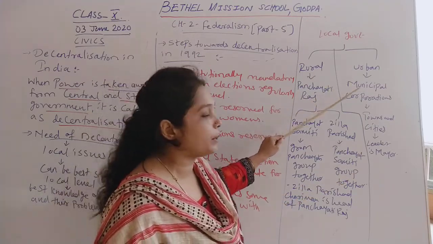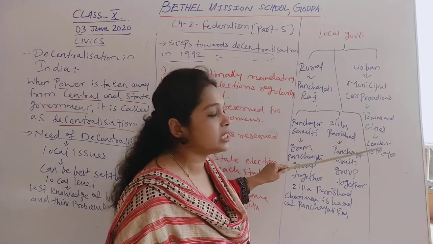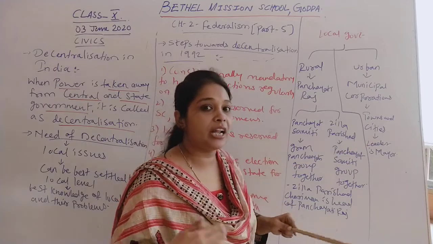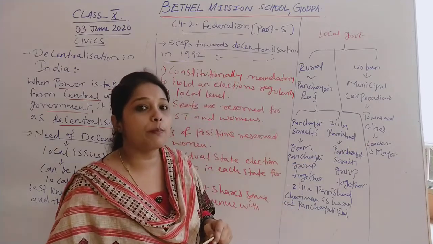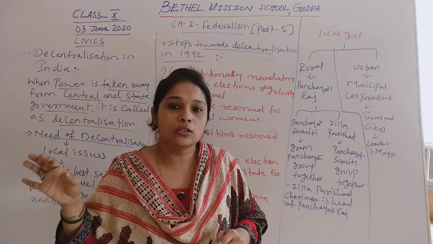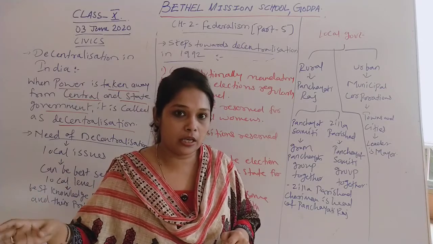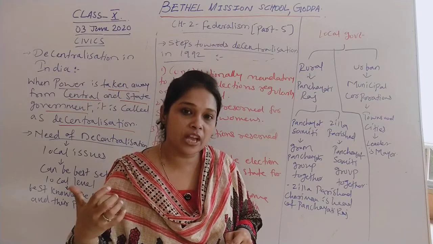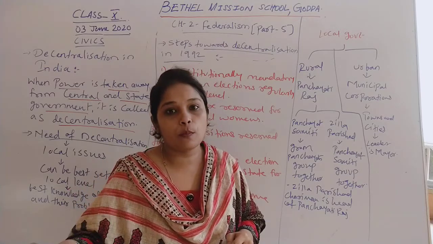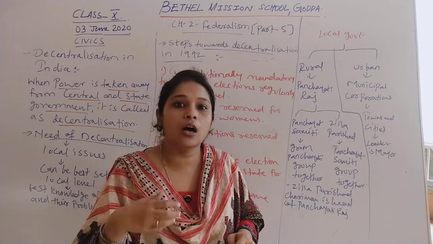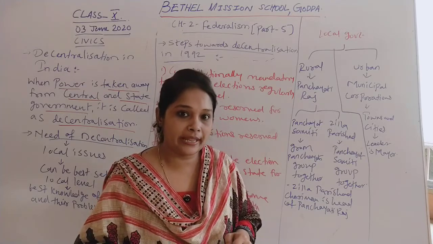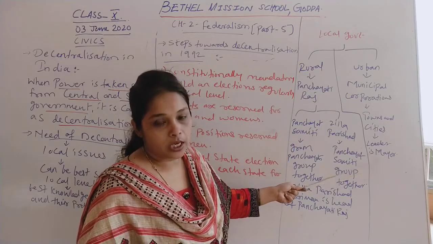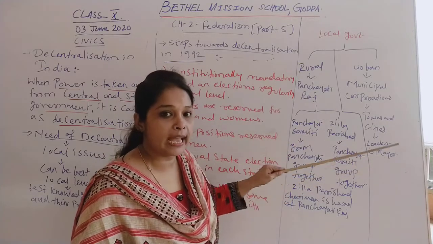Now when we talk about urban areas, for small towns and cities, we have municipal corporations, and we have different Nagar Sevaks and corporators for each town and each city. Cities or towns are divided into different wards. In those wards, we have Nagar Sevaks and corporators who solve the local issues of those particular areas. The head of the municipal corporation is the mayor. The leader of the municipal corporation is called the mayor.